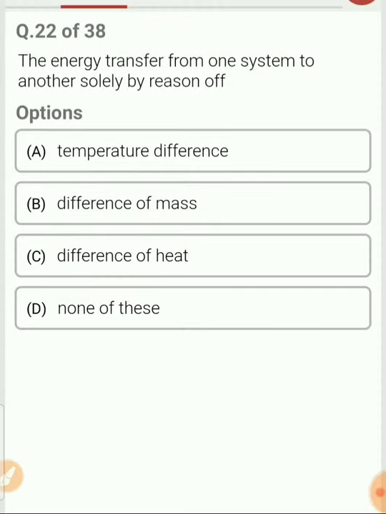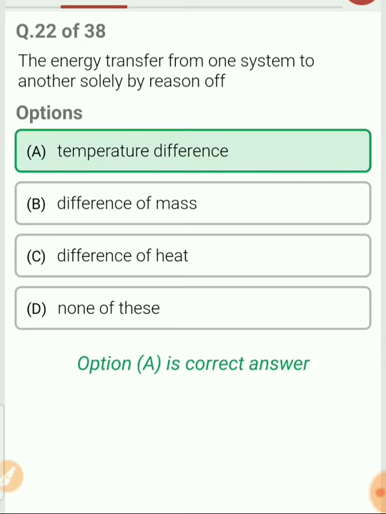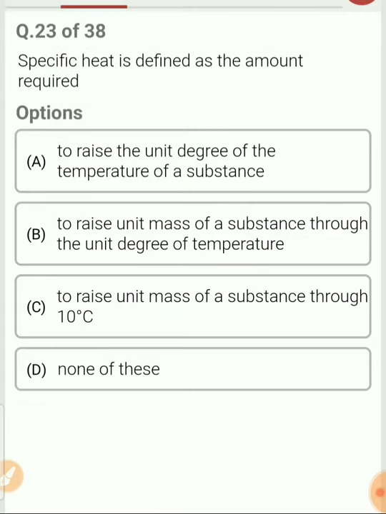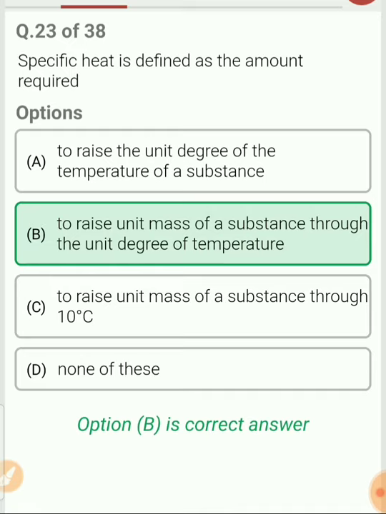Next question. Energy transfer from one system to another takes place solely by reason of temperature difference. Fine. So the energy transfer takes place because of temperature difference. Whenever there is a temperature difference, there is a transfer of heat from one body to another. Specific heat is defined as the amount of heat required to raise the temperature of unit mass of a substance through unit degree of temperature. So this is the direct definition of specific heat which you need to remember.